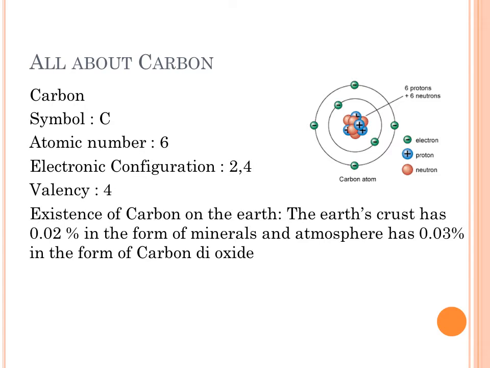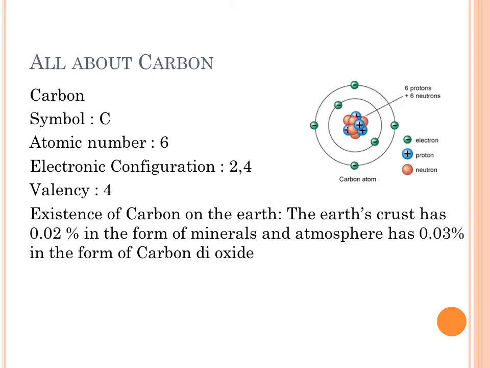So these 6 protons cannot exert enough force of attraction on these 10 electrons and hold them together. So instead of gaining stability, the carbon atom will lose stability. Original 6 electrons and 4 new electrons, right?